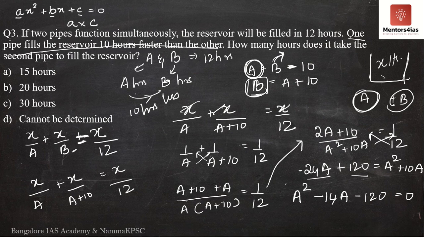Take the product of a and c. Try to represent the product of a and c in terms of its prime numbers. Once you express the product of a and c in its prime numbers, use these prime numbers to get a sum which is equal to that of b. I will just explain how this is done over here.